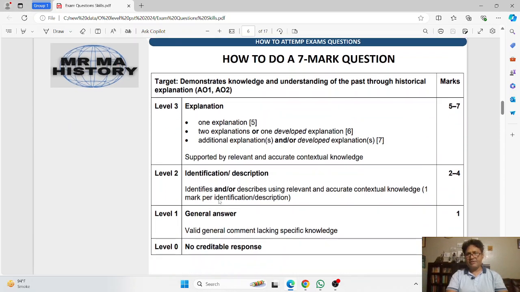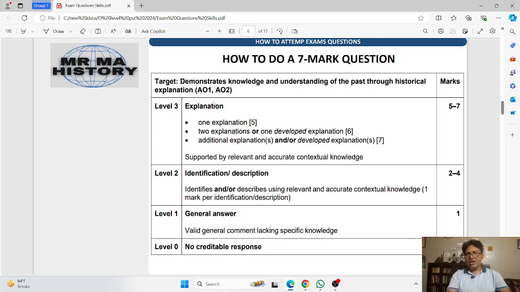Now coming to the 7-mark question, here is the generic mark scheme. As you can see, for a 7-mark question we have three levels, and the skills required to produce the answer are defined in assessment objective 1 and assessment objective 2. Assessment objective 1 refers to the skills showing that the candidate is supposed to demonstrate knowledge and understanding of the past through historical explanation.